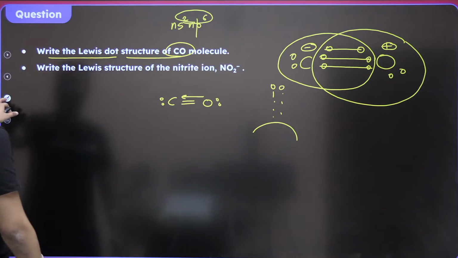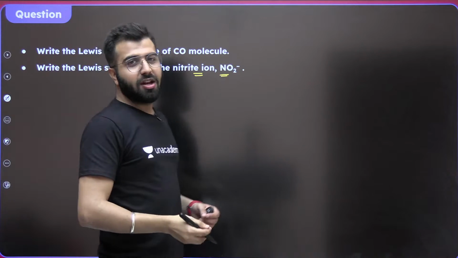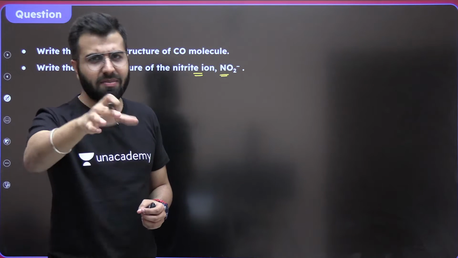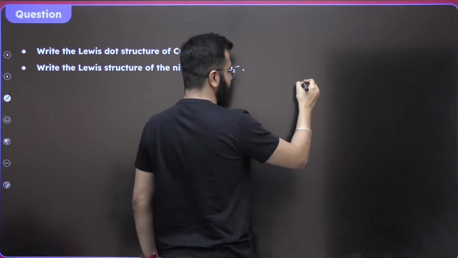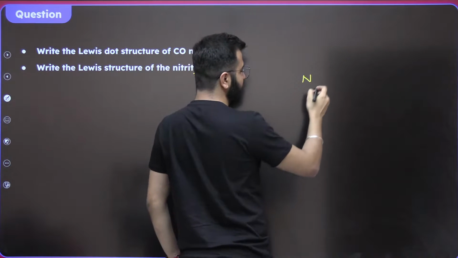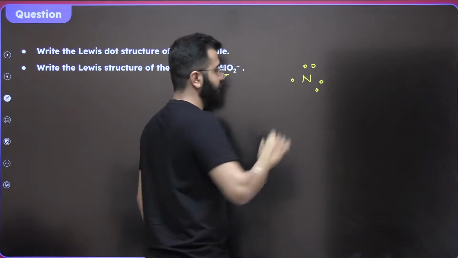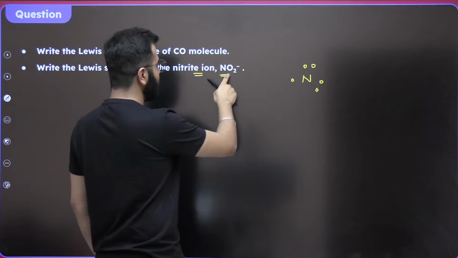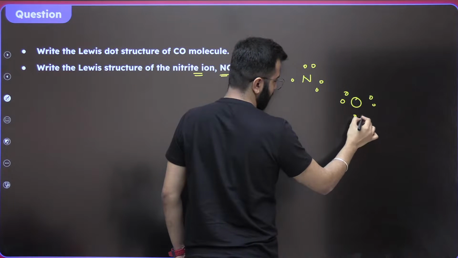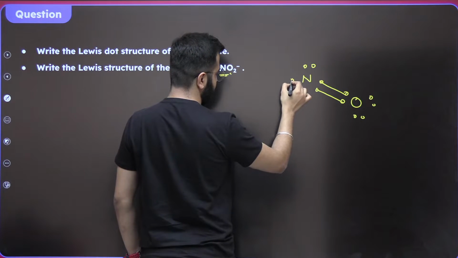And now let's talk about the Lewis structure for nitrite ion, NO2 minus. Always remember, try to make the less electronegative element in the middle. Nitrogen is less electronegative than oxygen by 0.5 value. How many electrons? 1, 2, 3, 4, 5. Pay attention. How many oxygens? 2 oxygens. Good. One more oxygen is there.